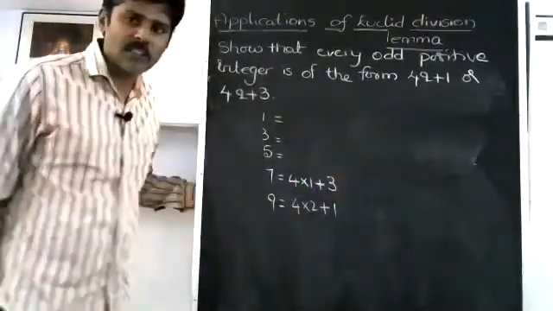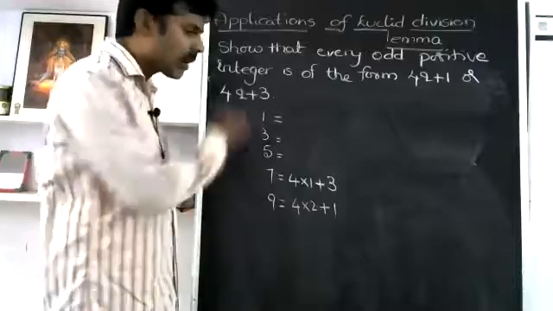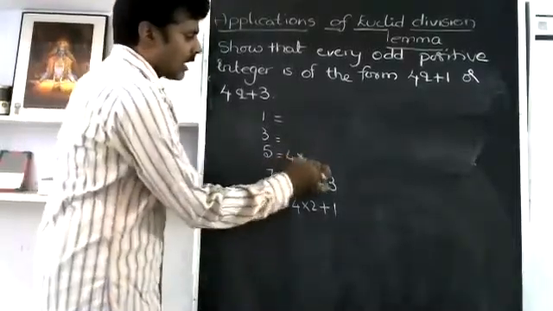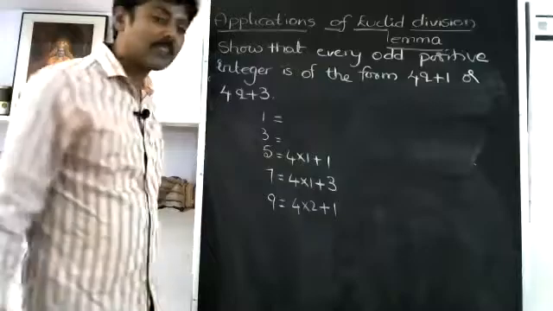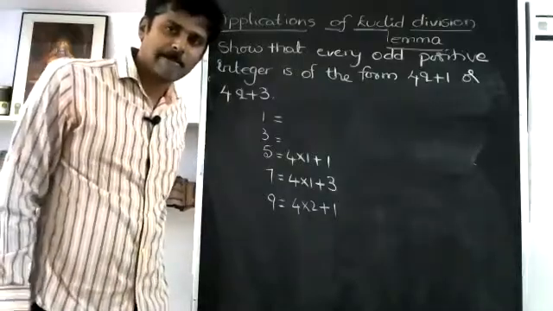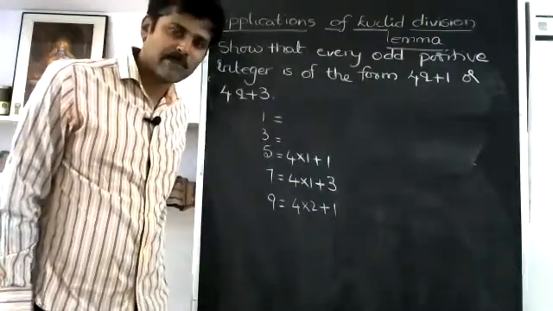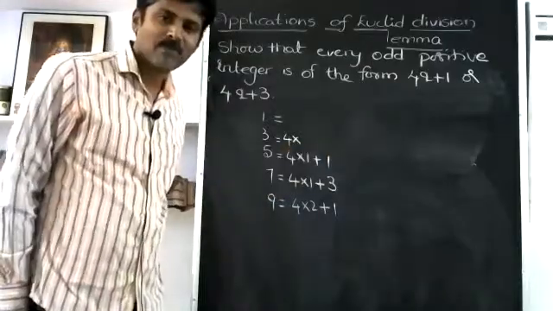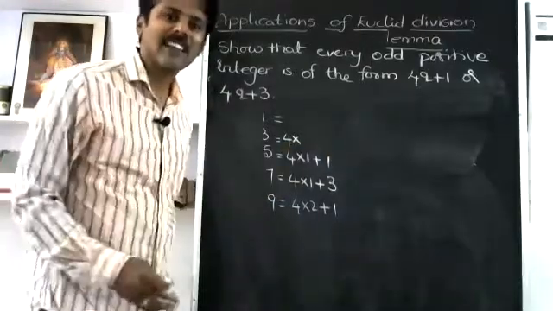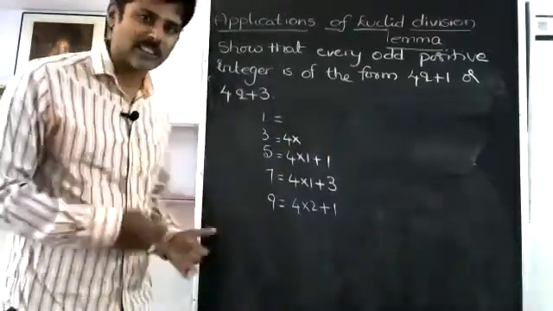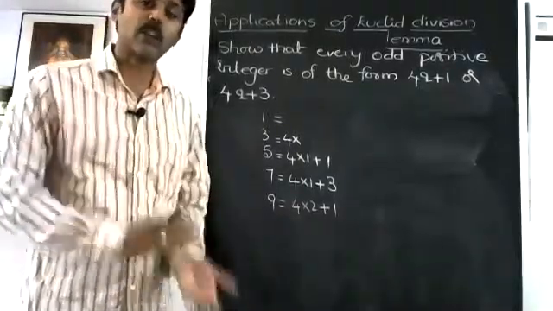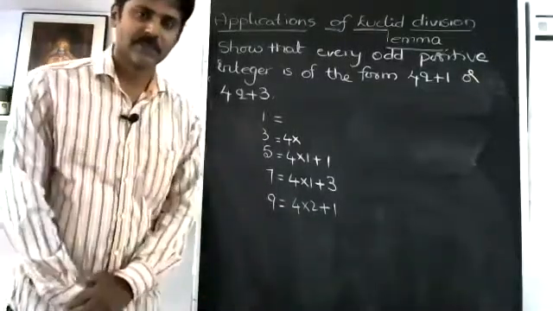That is 7: 4 ones are 4, plus 3. Five can be written as 4 into 1 plus 1. What about 3? It should be written in the form of 4 into something plus 1 or 4 into something plus 3.